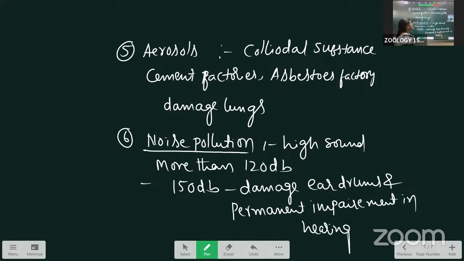This one is about air pollution. Air pollution is any deviation in the air, in the environment, that causes an effect in humans and plants. That we call air pollution. The agents carrying the air pollution we call air pollutants. The major six air pollutants are carbon monoxide, carbon dioxide, sulfur dioxide, nitrogen oxides, aerosols, and noise pollution.